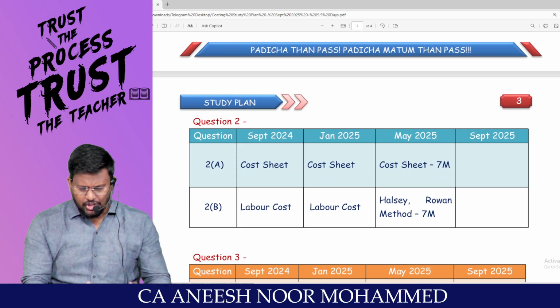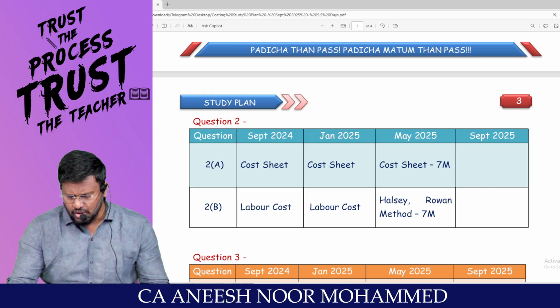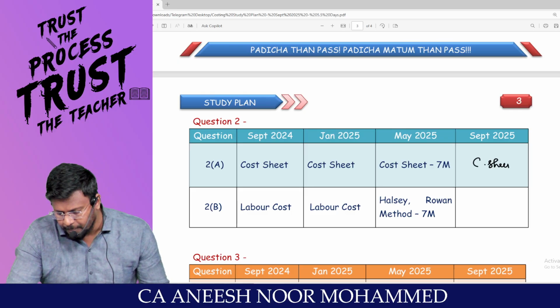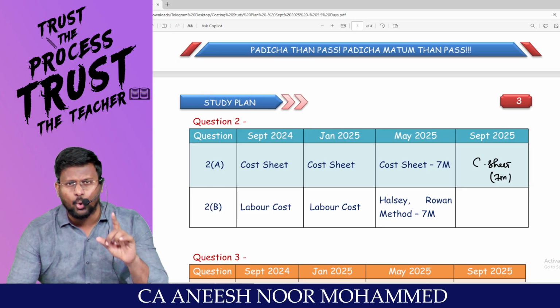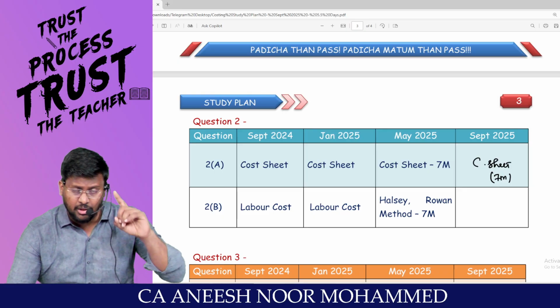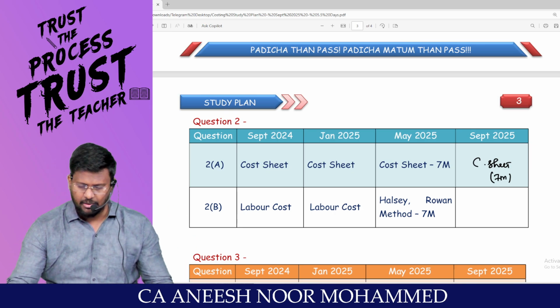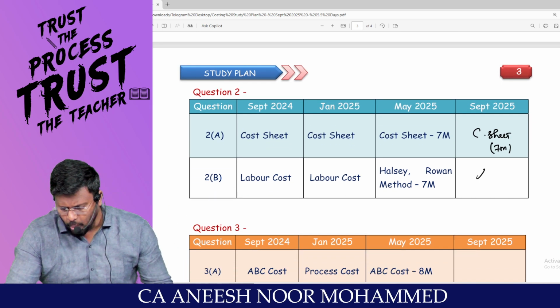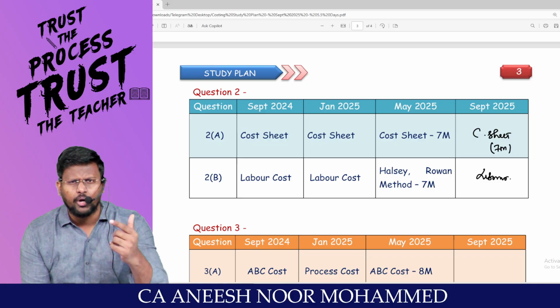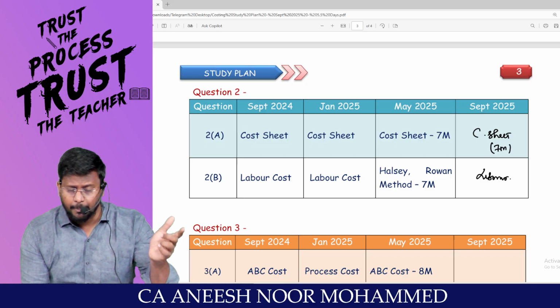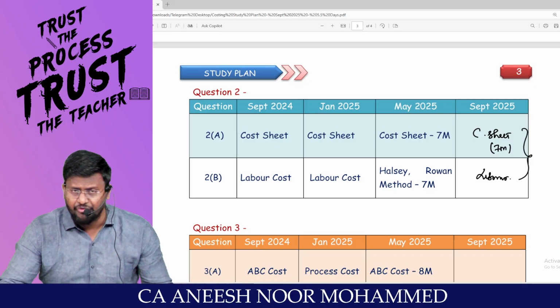Super, sir. Question number 2A always stands for cost sheet. That means cost sheet will give you 7 mark in exam. Don't miss the cost sheet preparation. Do the first slot super well, my dear lovable students. And 2B is always for labor, man. Sir, from labor, every time they are asking Halsey, Rowan. So give more importance to Halsey, Rowan when you are preparing the labor chapter. So this is like fixed.